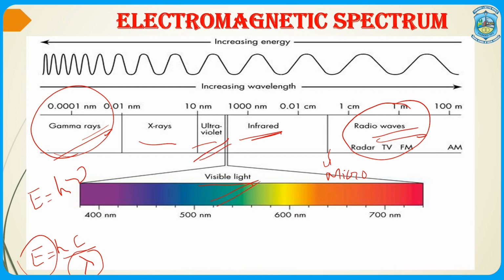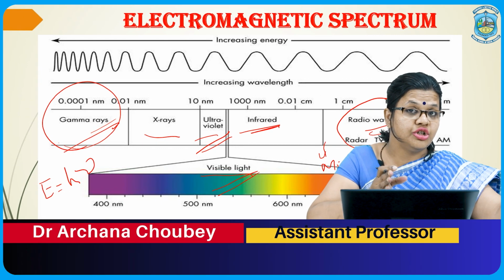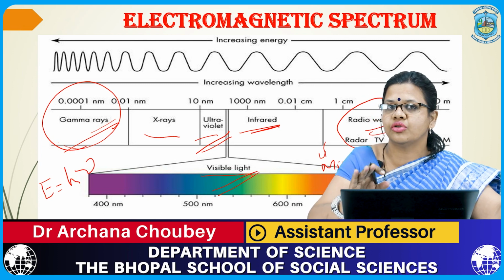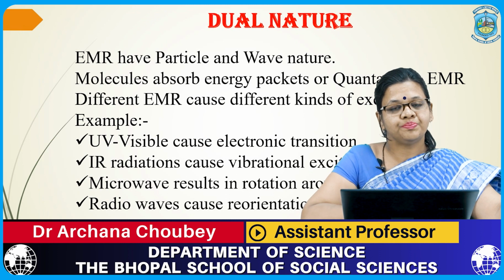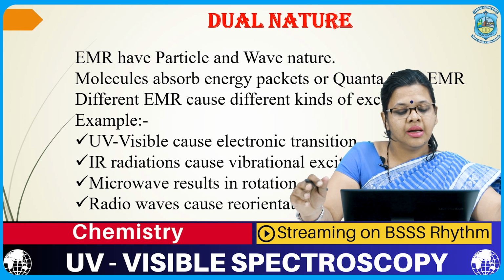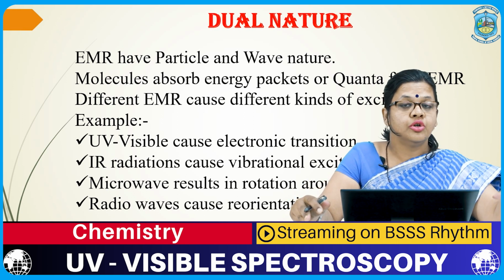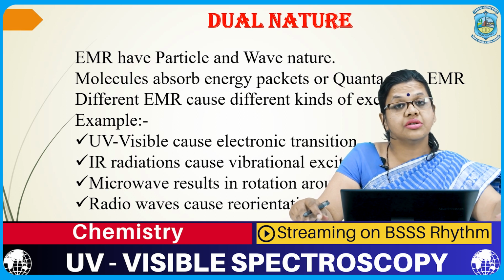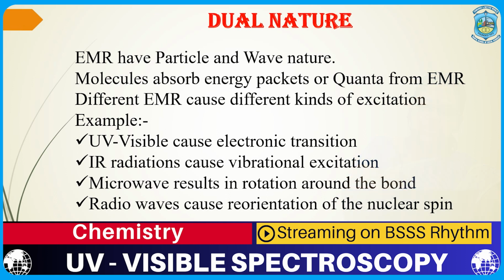Now, since there are different radiations and all radiations have the ability to cause excitation, but the energy of every radiation is not the same, obviously the excitation that they cause is also not the same. So, let us see what type of excitation each radiation may cause. Now, I have used the term dual nature. What do we mean by dual nature? Electromagnetic radiations show dual nature. That means they have the properties of a wave as well as a particle.